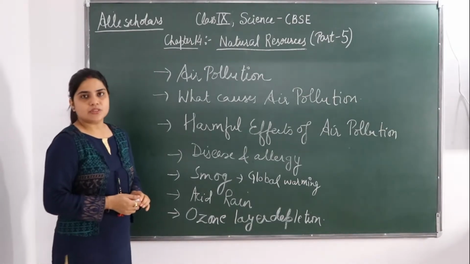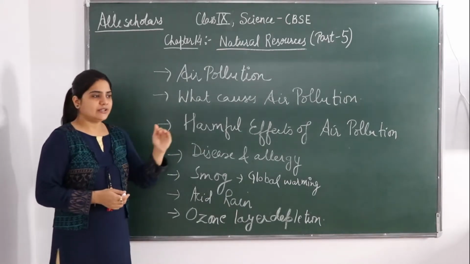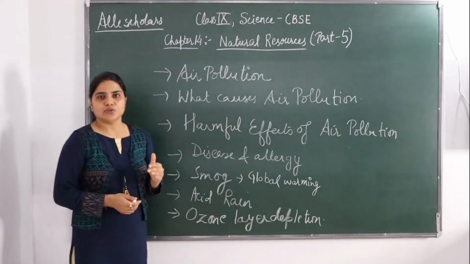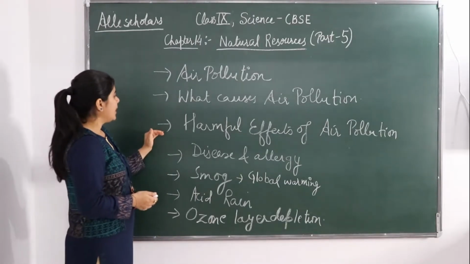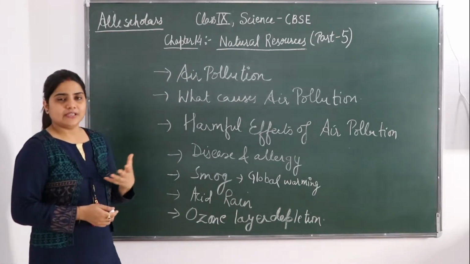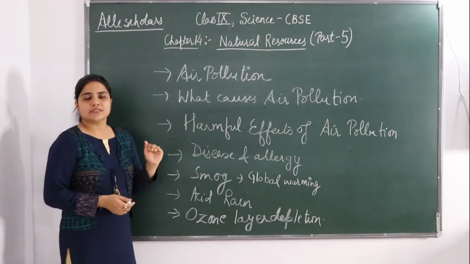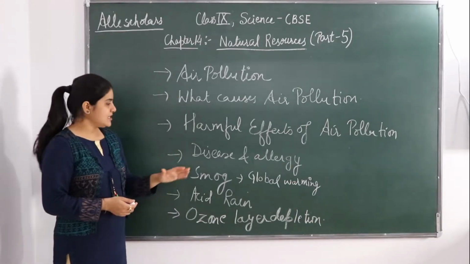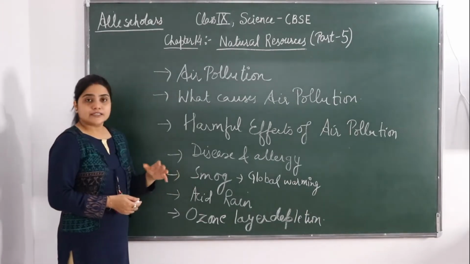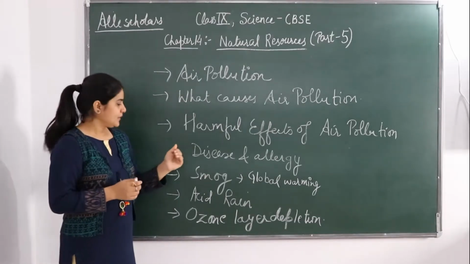What is air pollution? What causes air pollution? What are the different factors that cause air pollution? We will see all the harmful effects of air pollution, like different diseases and allergies. Smog, that is, the visibility is not clear.